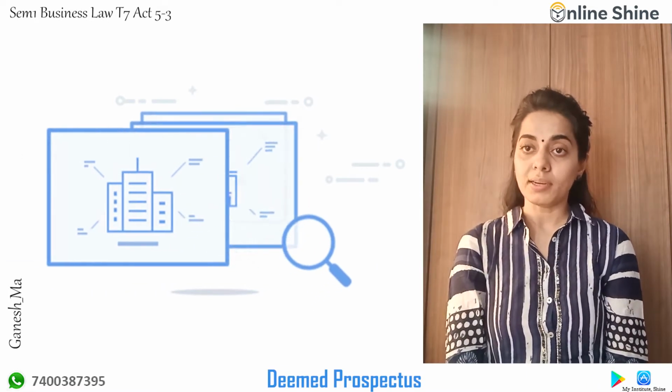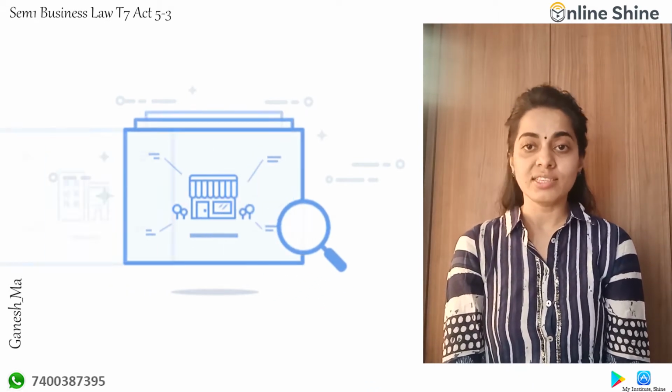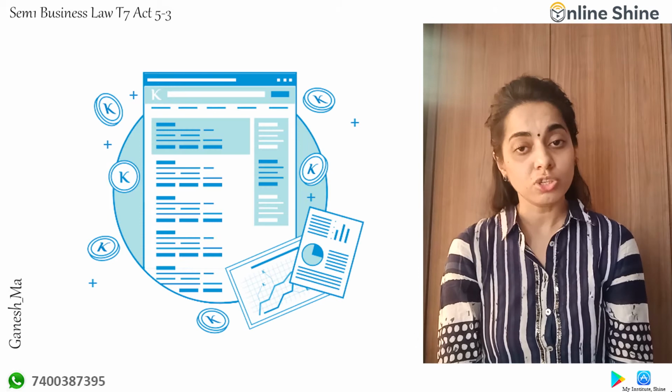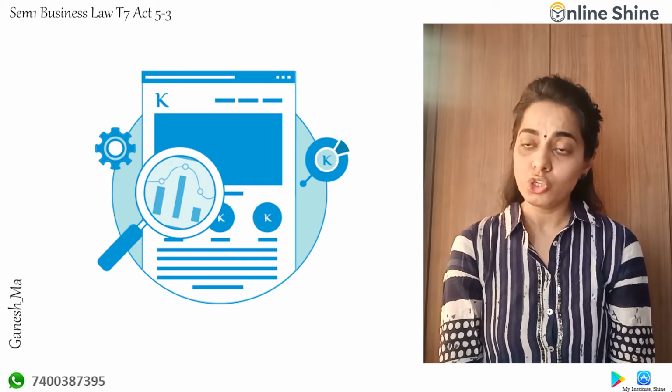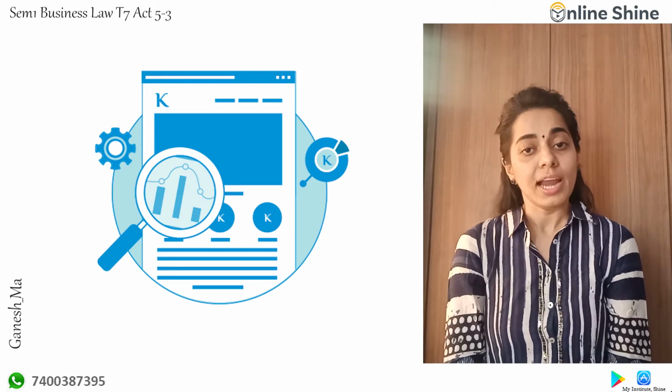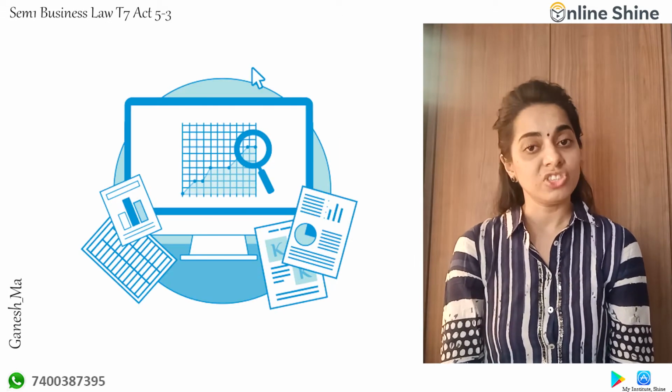Coming to the next part, the deemed prospectus. Nowadays, generally the sale of shares or debentures takes place through issue houses. These issue houses advertise the company's shares, and they are the ones selling the shares of the company.